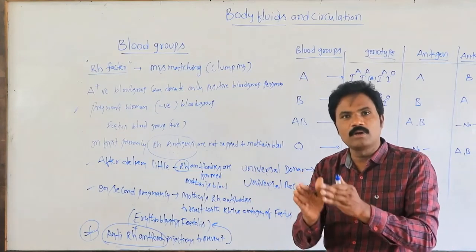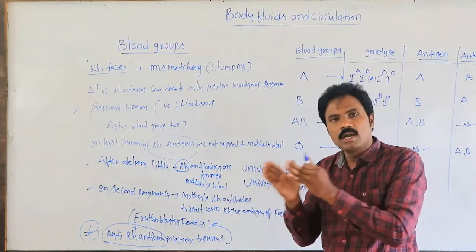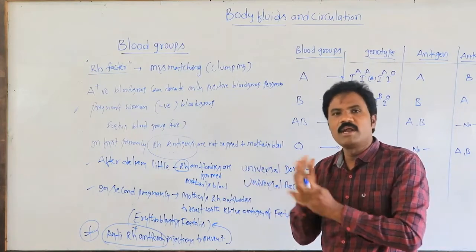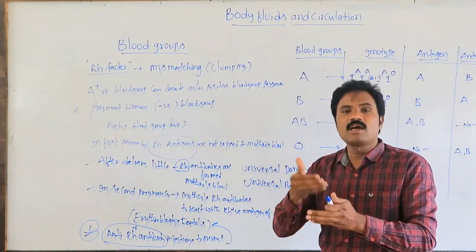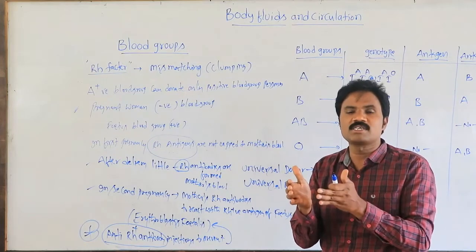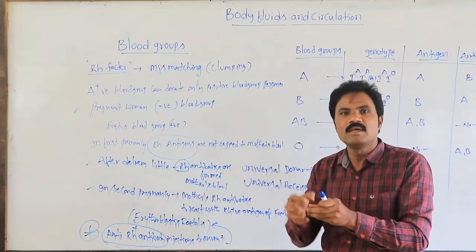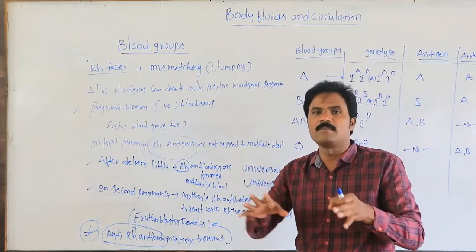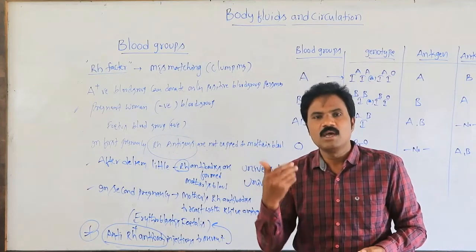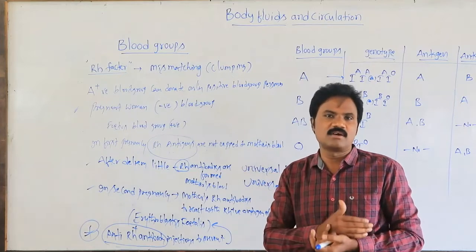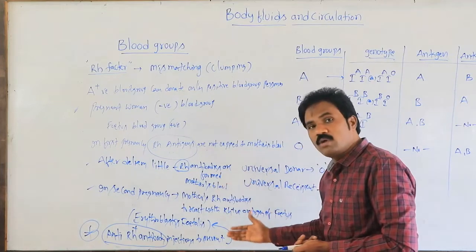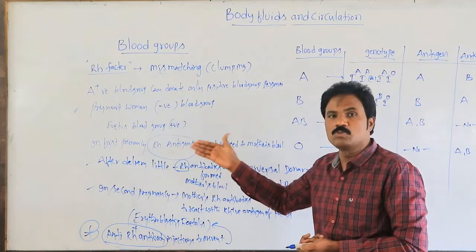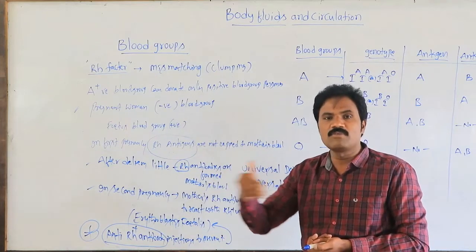Positive blood group people can donate only positive, and negative blood group people can donate only negative. Otherwise such antigen-antibody reactions may cause clumping. It may lead to erythroblastolysis, that means destruction of RBC. If RBCs are destroyed, exchange of gases is not possible.